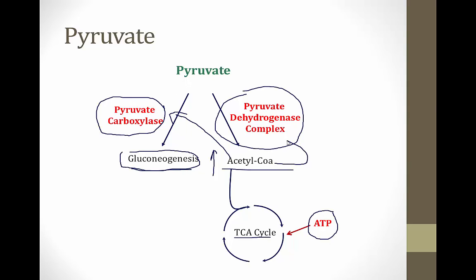Acetyl-CoA can also inactivate the pyruvate dehydrogenase complex. This is a very smart system. It means that when acetyl-CoA levels are high, pyruvate will go this way towards gluconeogenesis, and when acetyl-CoA levels are low, it will go this way towards the TCA cycle.